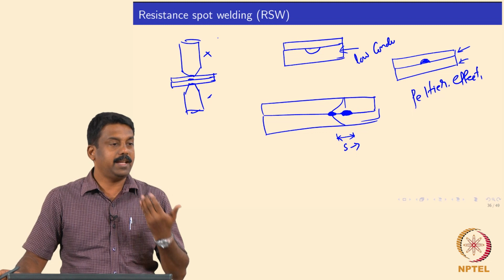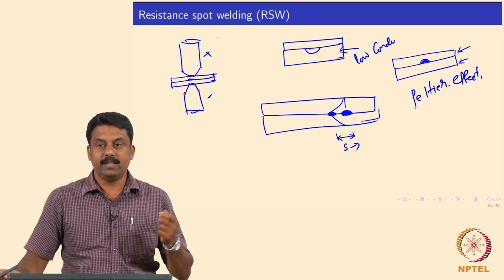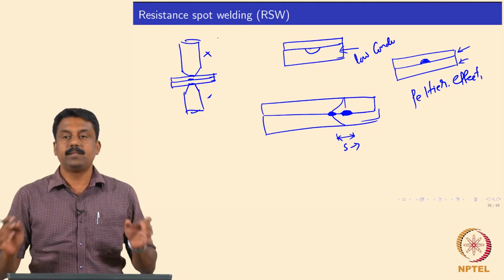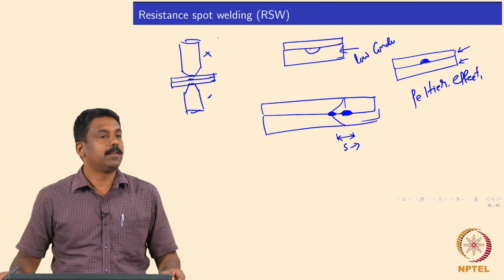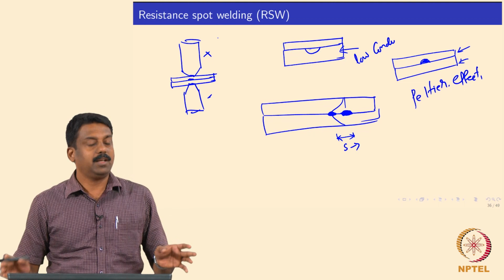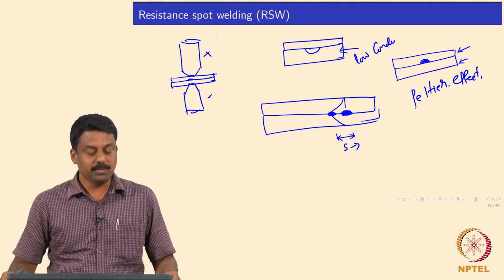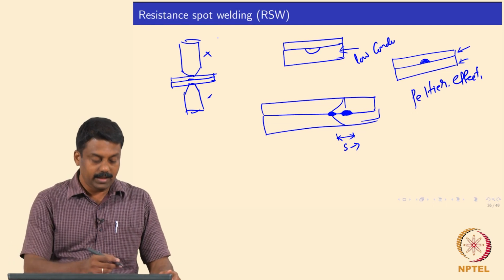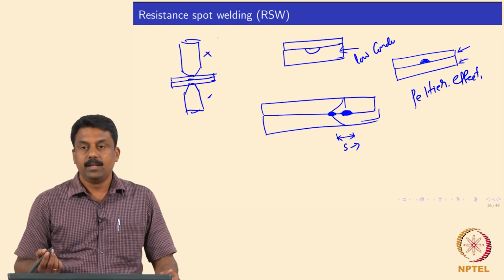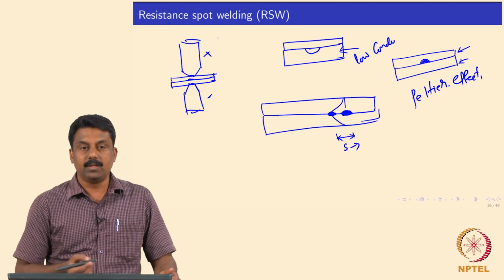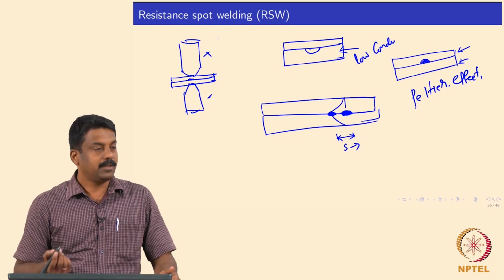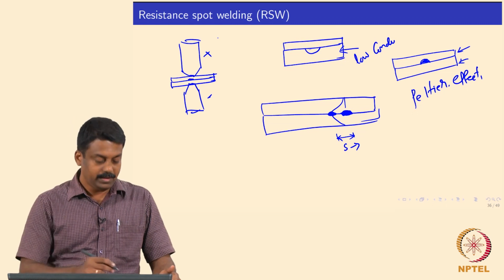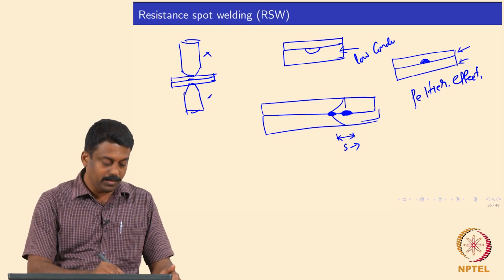So, the same concept would also work. You have a dissimilar junction, you pass an EMF, and these two dissimilar junctions would never be at the same temperature, right? One will be hot and one will be cold. So, that is what can happen when you are using direct current to weld in resistance spot welding, and you have an EMF sent through the dissimilar junctions. So, obviously, these junctions may never be at the same temperatures. So, at one end you may end up heating it more than the other end.